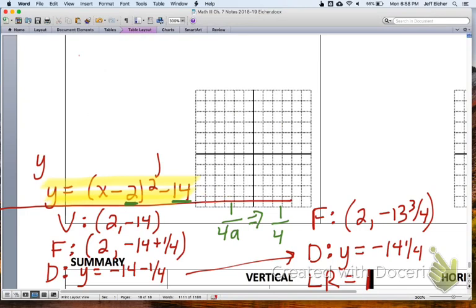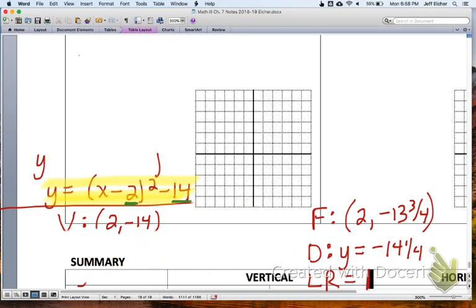Alright, so I'll do a little copy-paste job. Get rid of some of this stuff here. So we have 2, -14. 2, -14 is going to be way down here somewhere, and we're going to go up just a little bit.